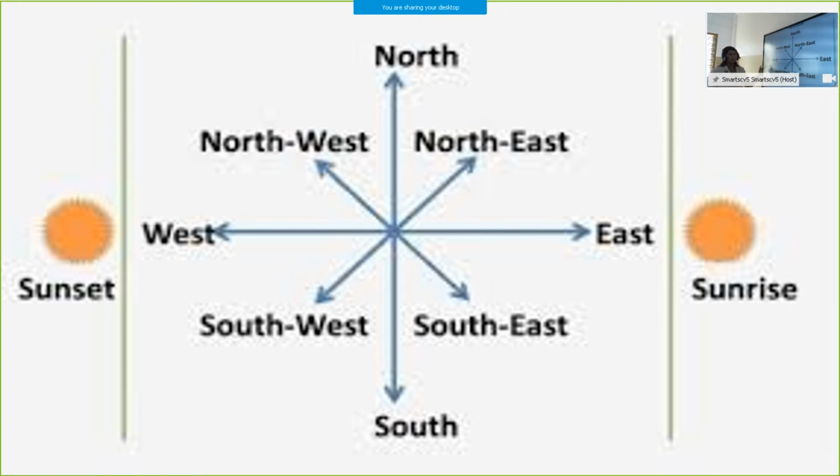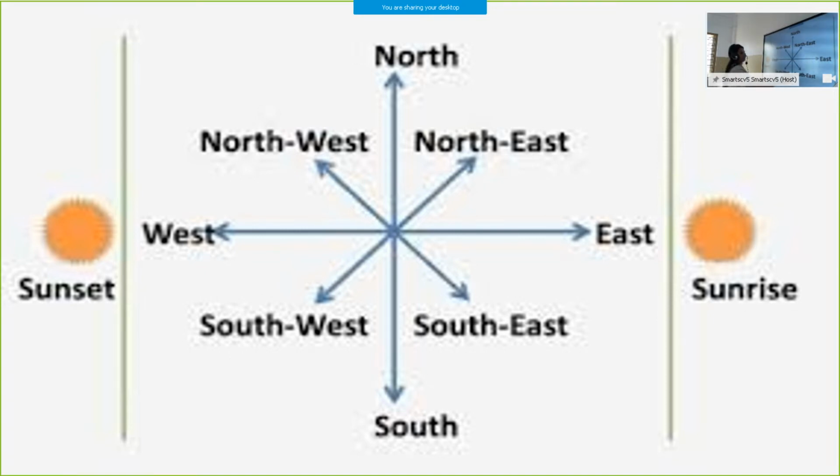Sun sets at the west, sun rises in the east. Once more, sun rises in the east, sun sets at the west. North and west, in between we call it as northwest. North and east, in between we call as northeast. South, west, in between we call it as southwest. South, east, in between we call it southeast.